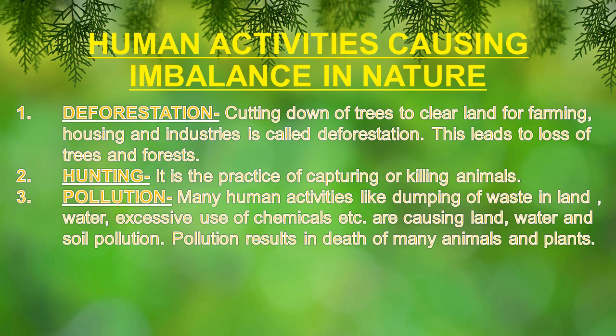Next we come to human activities which cause imbalance in nature. There are many points, but some of the points that we will discuss are deforestation, hunting and pollution. Deforestation. What is deforestation? It is the cutting down of trees to clear land for various purposes like farming, housing and to build industries. This is called deforestation. Now this deforestation leads to loss of trees and forest, which ultimately causes imbalance in nature.